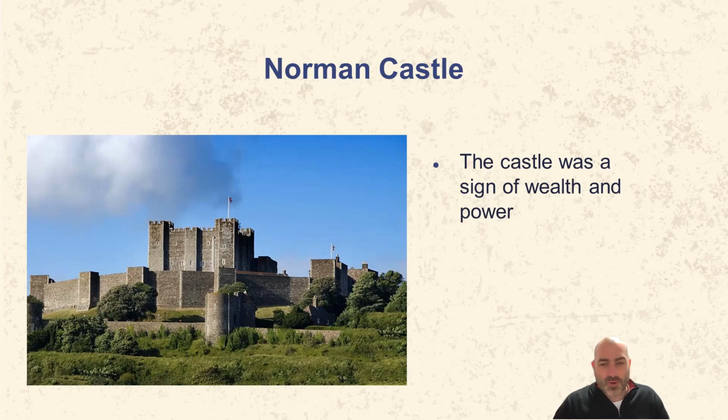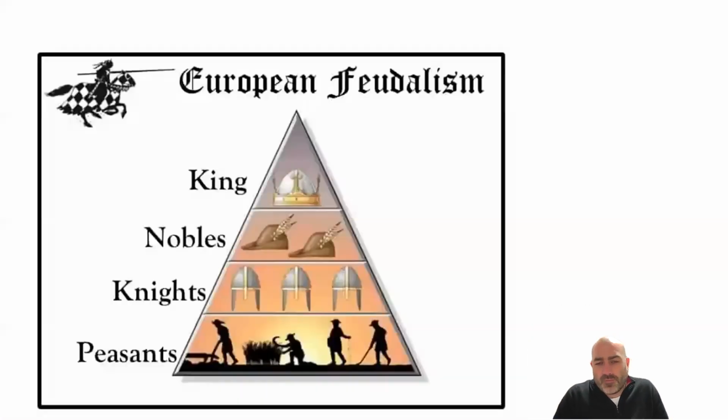And lastly, and most consequentially, a new type of society was introduced to the English people. This follows the style in France, and this was called feudalism. So feudalism was a concept that created 4 areas of power: the king, the nobles, the knights, and the peasants.